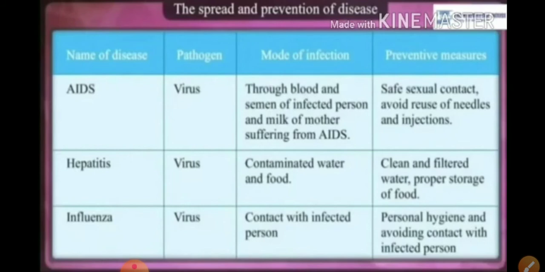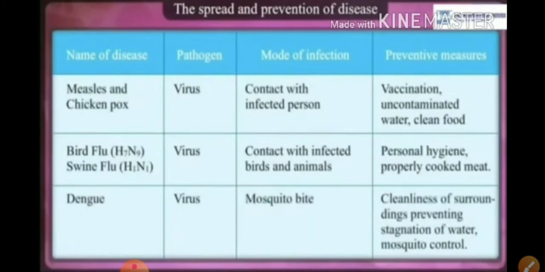You know how dangerous corona is, and how we follow social distancing, masks and hand washing from time to time to protect ourselves. Similarly, influenza is also a disease where, if a person has it, there is a possibility that a healthy person in contact with that infected person will catch it. Therefore, we should avoid contact with the infected person. So personal hygiene is most important.